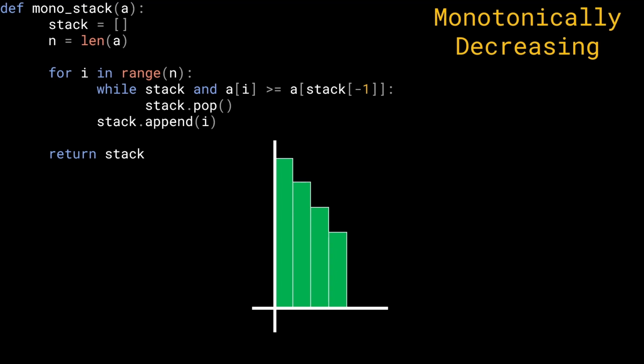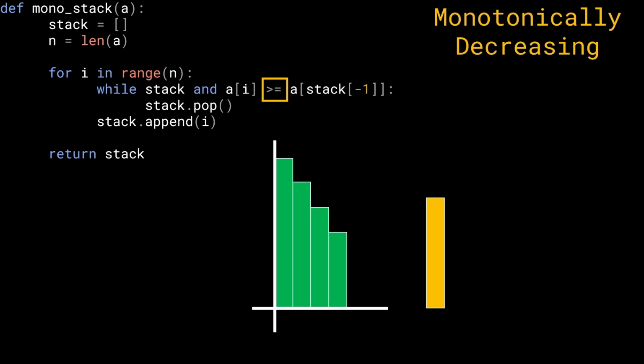The while loop is satisfied, saying that if I get a value, say a[i], a current value, which is greater than or equal to the top of the stack. Note again, this is a greater than or equal to sign. It says that we can't even allow same values to be on the stack. They have to be in strictly decreasing order. All right, so we're going to see if you get a[i] which is greater than or equal to a of the top of the stack. That is, the current value you're looking at is greater than the value on the top of the stack, then you need to pop the element out.